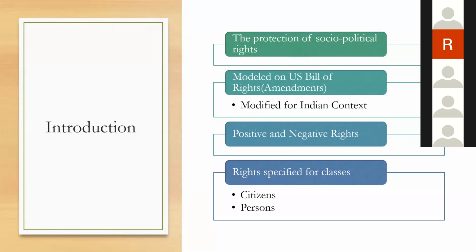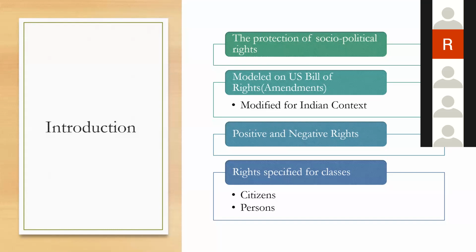But when you see the wording specifically, there are rights which impose restrictions on the state, and then there are rights which give direct rights to the citizen. Article 14, the state shall not deny to any person equality before law and equal protection of law. Yes, the end result is that citizens should have the right to equality. But when you see the wording, the duty is being cast upon the state.